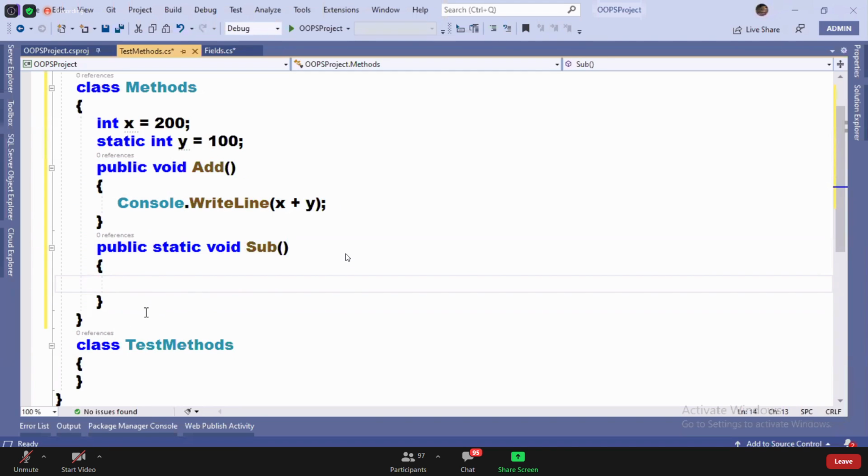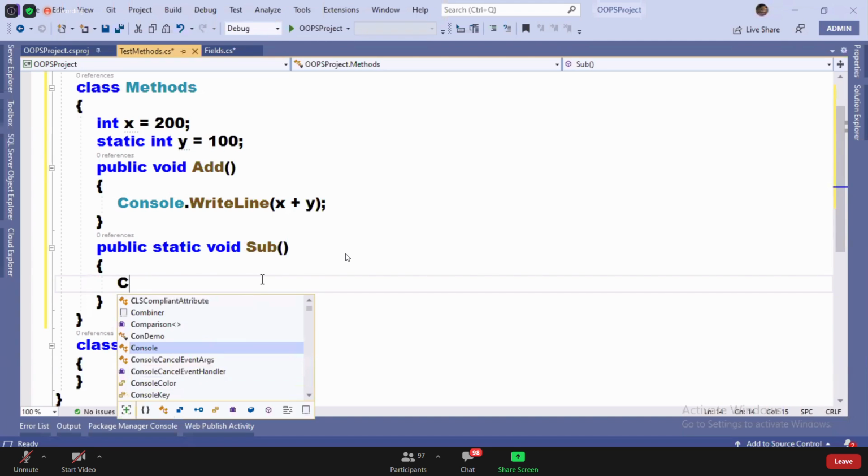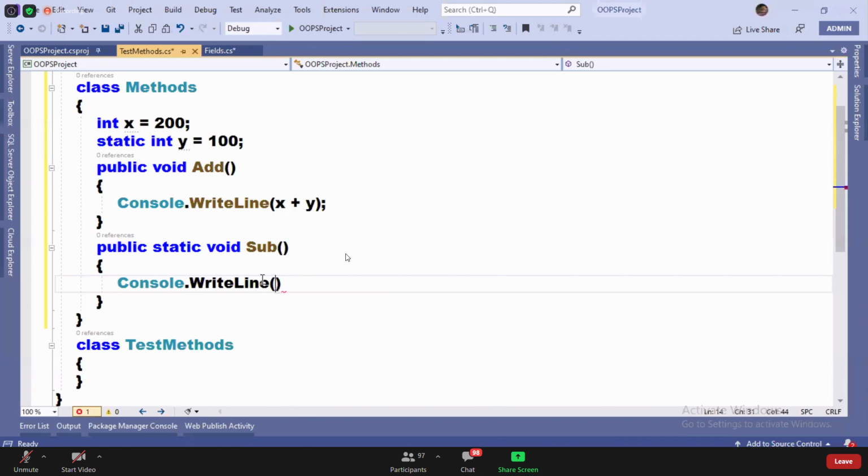Okay, leave it. Now, in this method, can I write Console.WriteLine x plus y? In this method, can I write Console.WriteLine x minus y? Let us see. Console.WriteLine x minus y. Now I'm getting an error. Now I'm getting an error, right? Where you said no error, I'm getting an error. Where you said there is an error, I'm not getting an error.